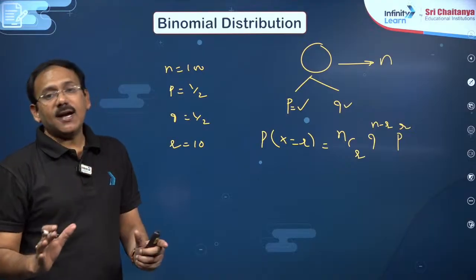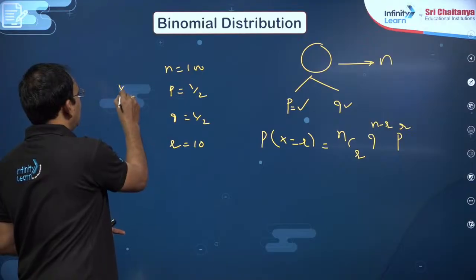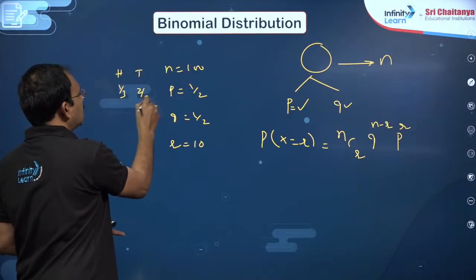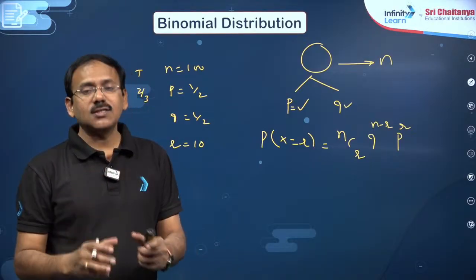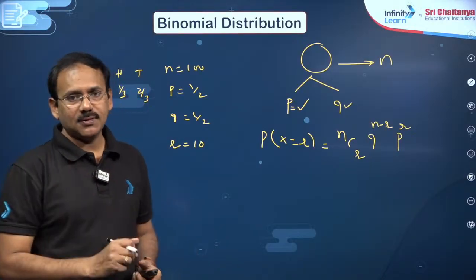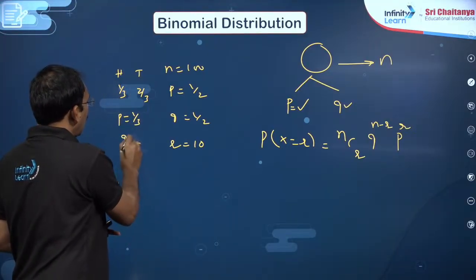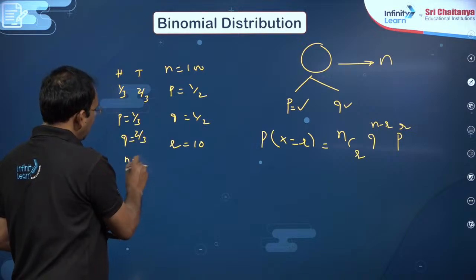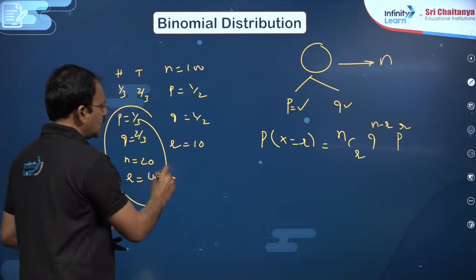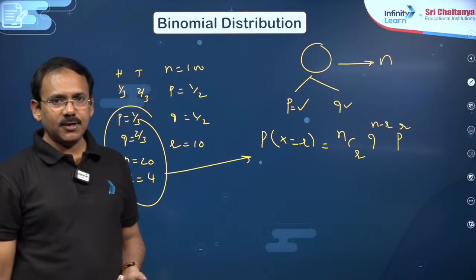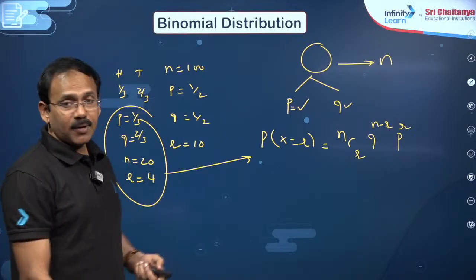Suppose there is a partially biased coin for which the chance to get head is 1 by 3, tail is 2 by 3, such a coin you have taken. If that coin is tossed 20 times, what is the chance that you will get head 4 times? To get head, here success is getting head, obviously failure must be 2 by 3, number of trials 20, you want 4 successes. If you put this data in the formula, you can find the probability. So this is what we call, my dear students, binomial probability distribution.